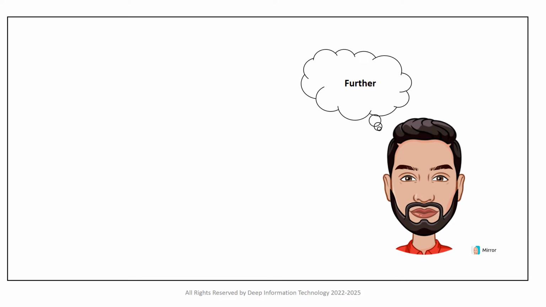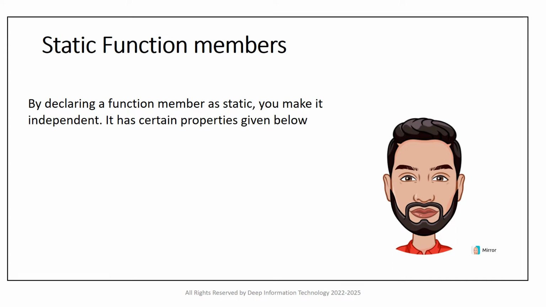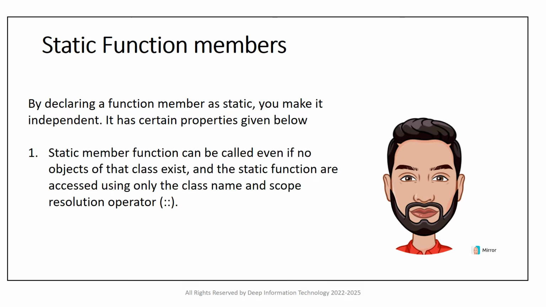Now we will further proceed to static function members. By declaring a function member as static, you make it independent. It has certain properties given below. Static member functions can be called even if no object of that class exists, and the static functions are accessed using only the class name and the scope resolution operator. So as discussed, we do not need any objects to call the static member functions, and they can be accessed using the scope resolution operator, that is double colon.